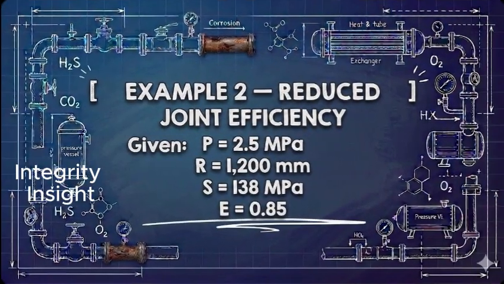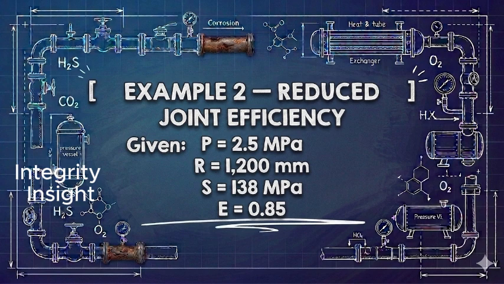Now consider example 2, the effect of a reduced joint efficiency. The internal pressure, P, is 2.5 megapascals. The inside radius, R, is 1,200 millimeters. The allowable stress, S, is 138 megapascals. The joint efficiency, E, is 0.85.